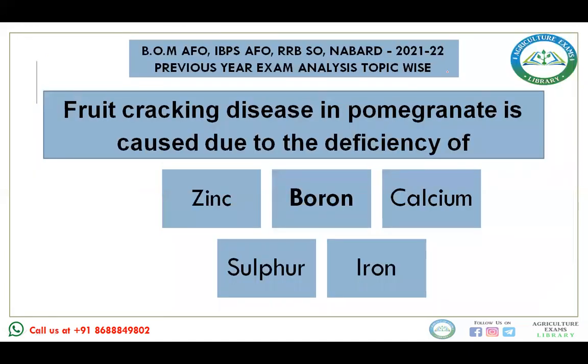First question: fruit cracking disease in pomegranate is caused due to the deficiency of which nutrient? Zinc, boron, calcium, sulfur, or iron. When you talk about the fruit cracking disease, you all know the answer to this question: the fruit cracking disease in pomegranate is caused mainly due to the deficiency of boron.